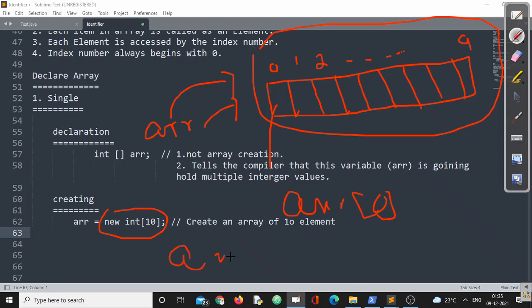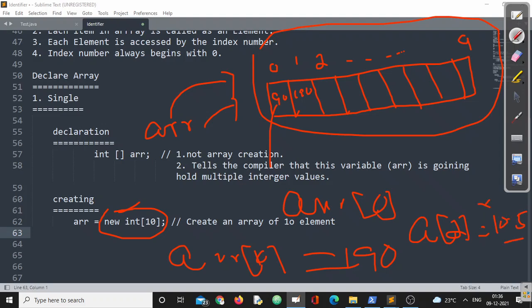Suppose I am writing ARR 0 equals 90. Immediately what will happen? The value 90 will be here. If I am writing ARR 1 equals 190, the second value will be 190. Since we have taken integer, if by mistake I write ARR of 2 is equal to 10.5, 100% a compiler error will be raised, because what we have created is int here. Since we are creating an integer array, we cannot put a double literal in it, right?